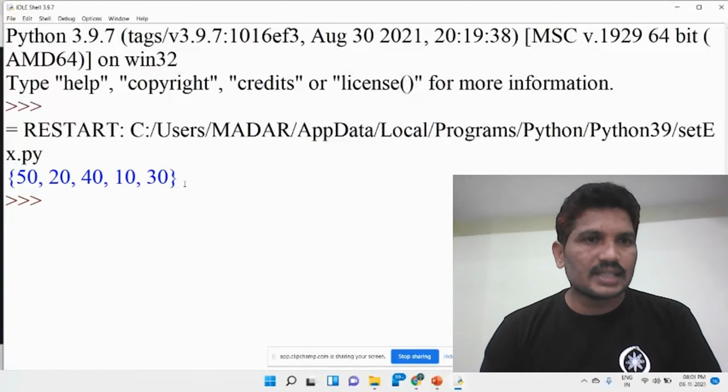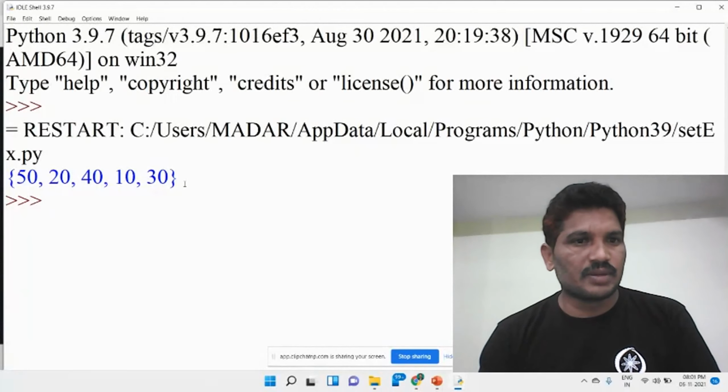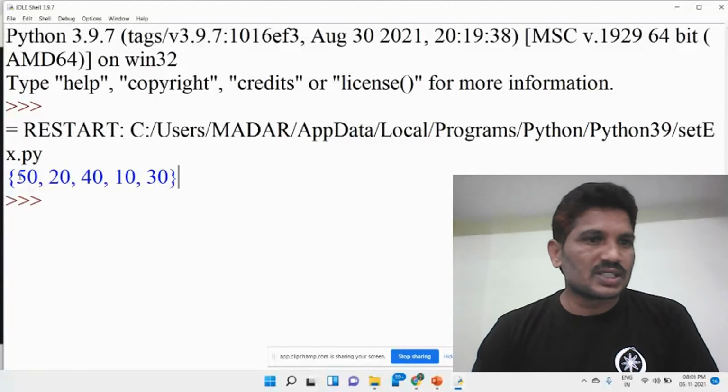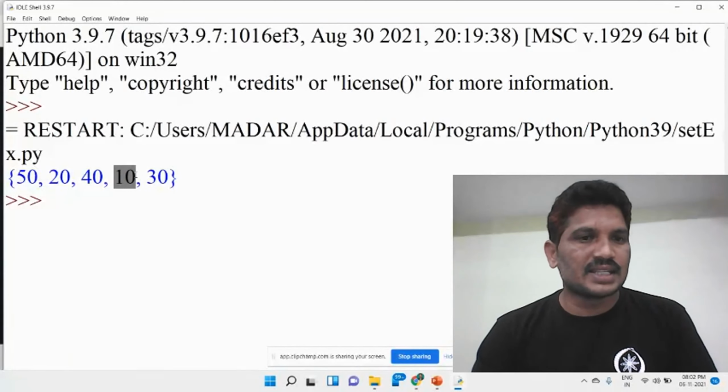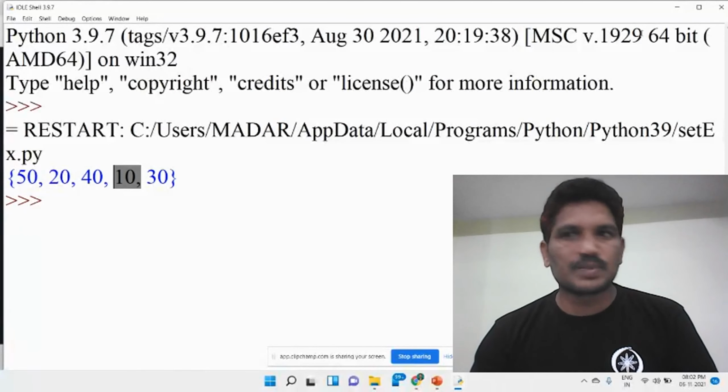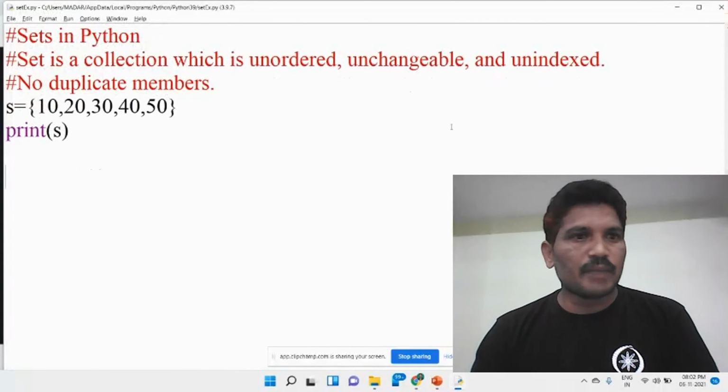That's why the set is an unordered collection of elements. Whatever order we insert, the same order can't be kept in the set. The 50 comes first, the 20 comes second, then 40 comes third, and the 10 comes fourth, although 10 was actually the first element placed in the set. Please note it down.